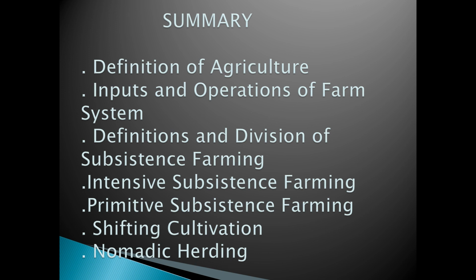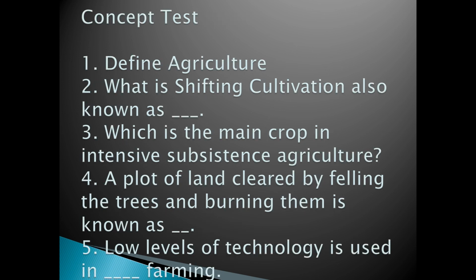Okay children, let us recap what we learned in this module. Definition of agriculture, inputs and operations of farm system, definitions and division of subsistence farming, intensive subsistence farming, primitive subsistence farming, shifting cultivation, and nomadic herding. Go through the concept test now.